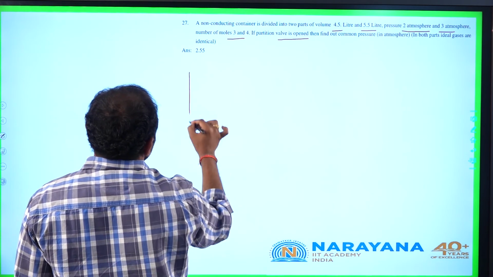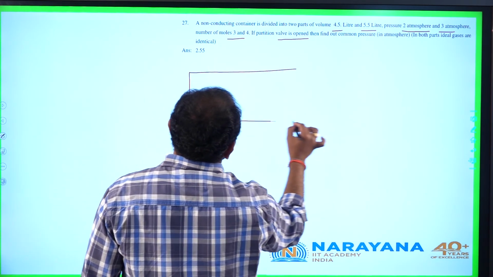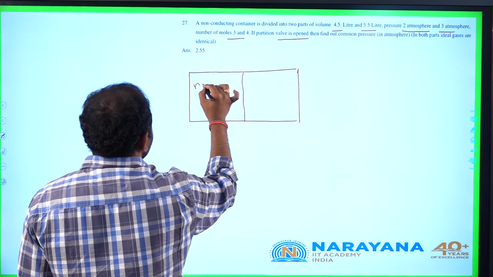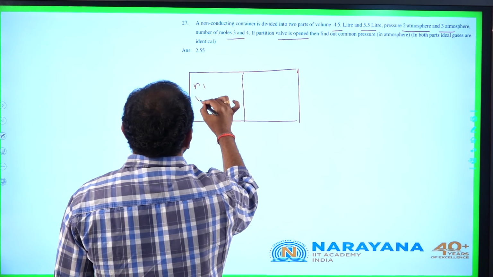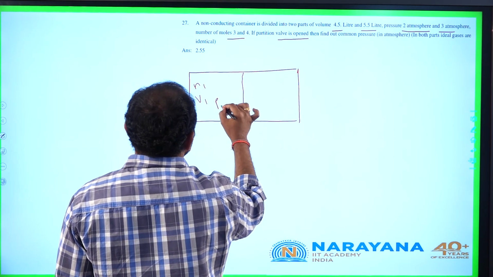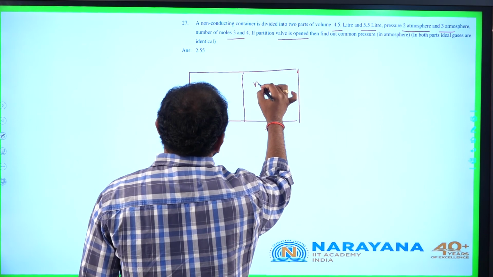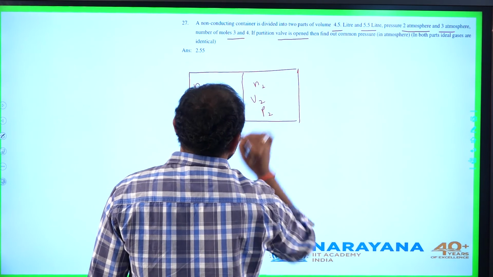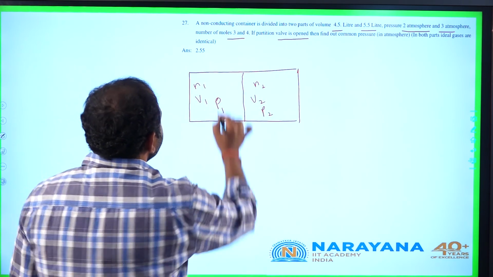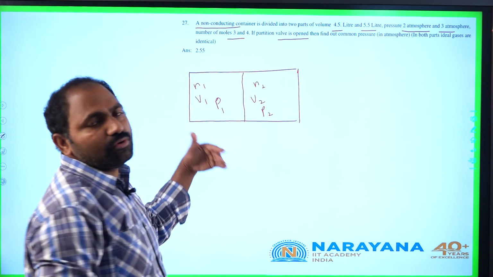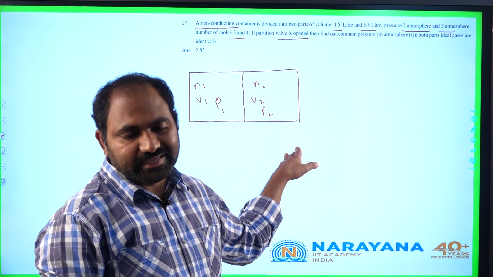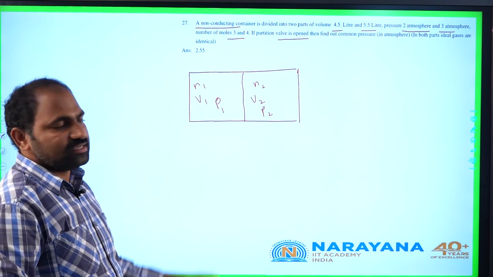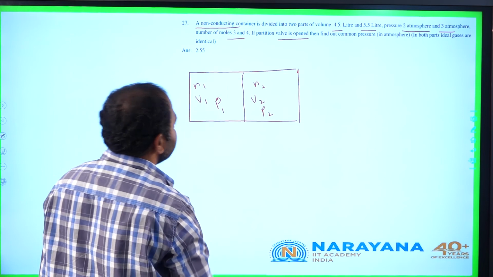Let us consider the vessel to be like this. This is a compartment. Here it is having N1 number of moles, having volume V1 at pressure P1. Here it is N2 number of moles, volume V2, pressure P2. And it is mentioned non-conducting. There is no chance for flow of heat into the container or out of the container.